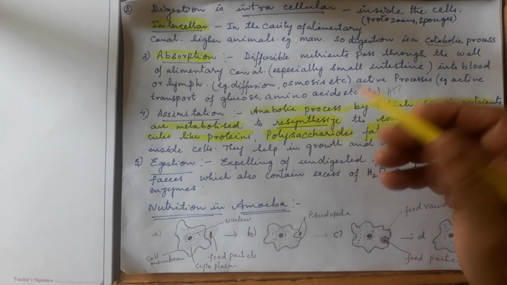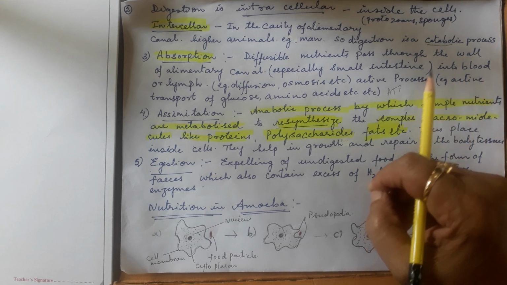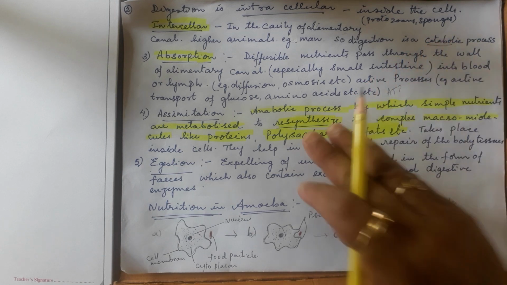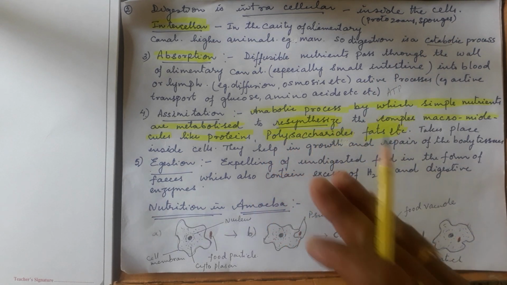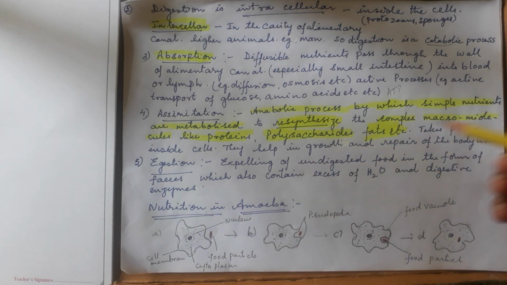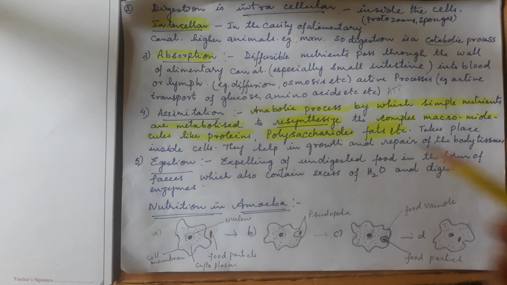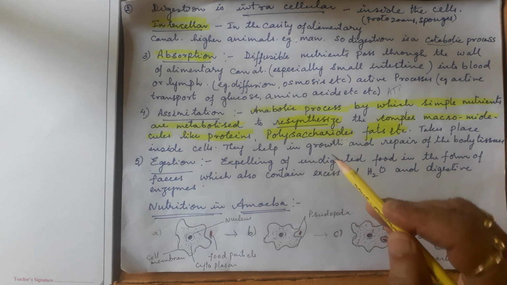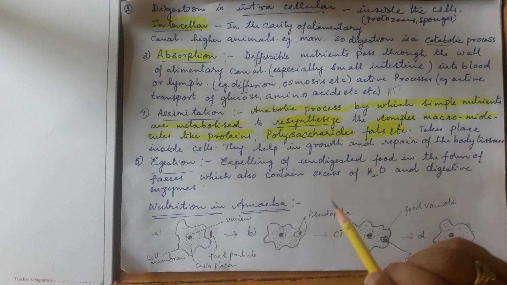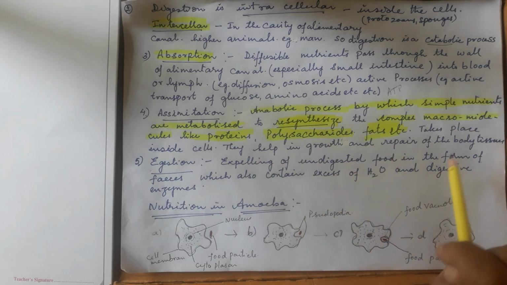How? The simpler molecules are taken inside the body: amino acids, glucose and fats. Now they are in the cell. Inside the cell, they are converted again into carbohydrates, proteins and fats. The simpler ones are converted into complex ones. Then cell structures, cell growth, cell repair and making antibodies are all done by these molecules. This process of assimilation is anabolism, and it takes place inside the cell. It helps in the growth and repair of the body.